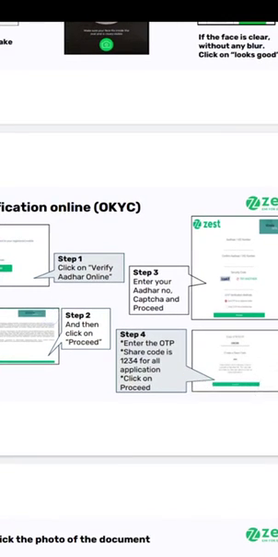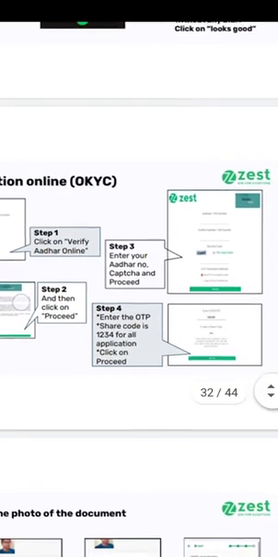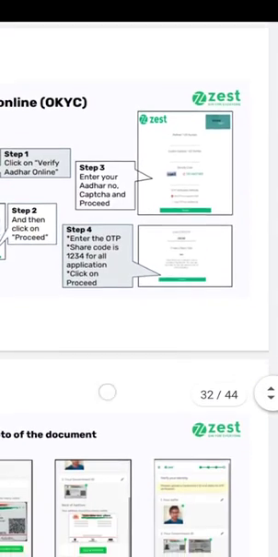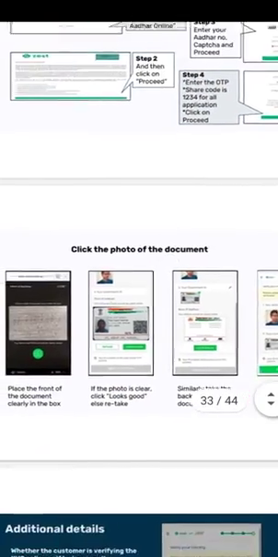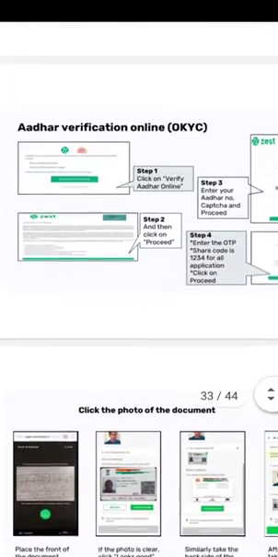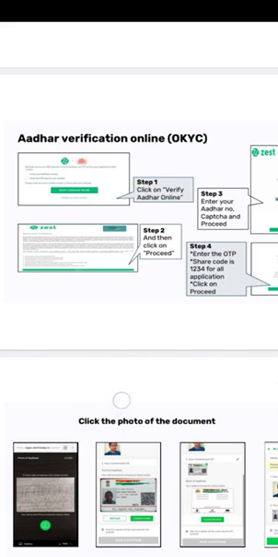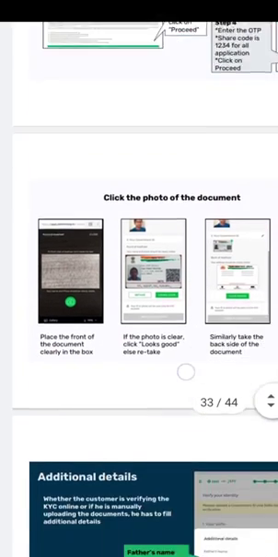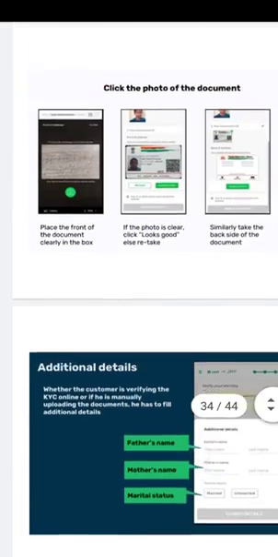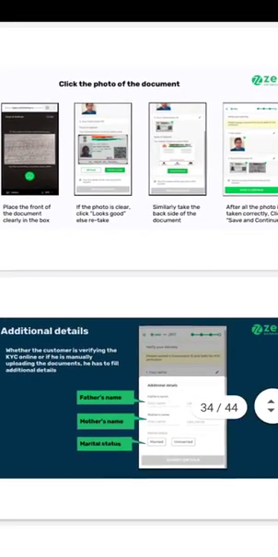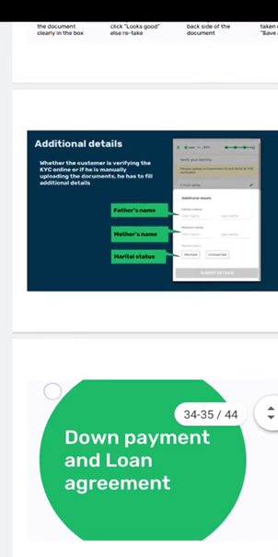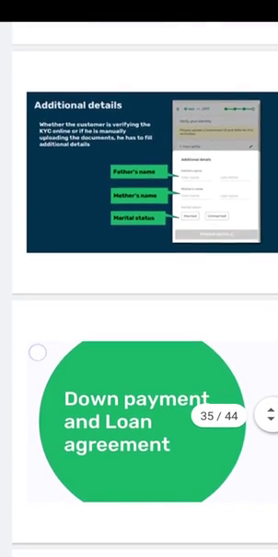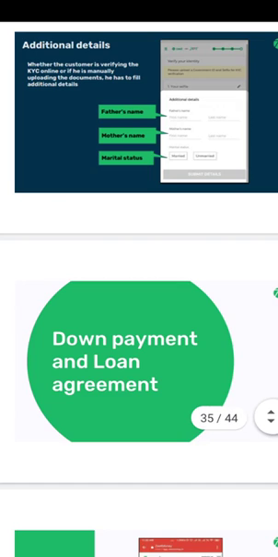And then an OTP will come, and you have to enter the OTP and provide other things. If you are not verifying the Aadhaar online, you have to take the photo and upload it to the application. And then you have to fill up the additional details like father's name, mother's name, your marital status, etc.